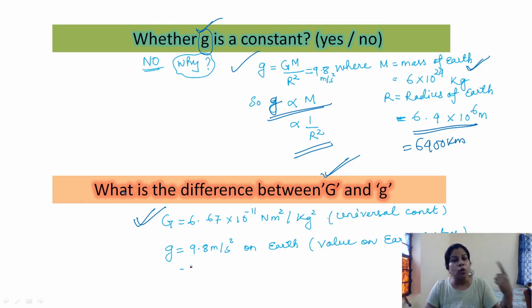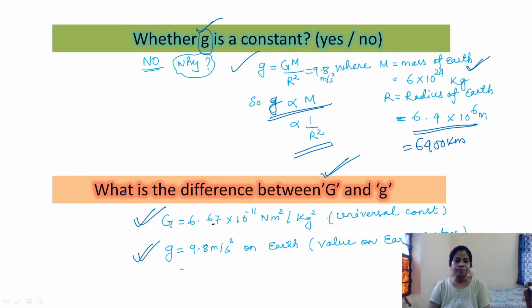If you go on the surface of Mars, again small g will differ. So gravitational acceleration is 9.8 meter per second square due to the gravitational force of Earth, on the surface of Earth. But capital G, 6.67 × 10^-11 Newton meter square per kg square, is constant all over the universe. Capital G is constant.